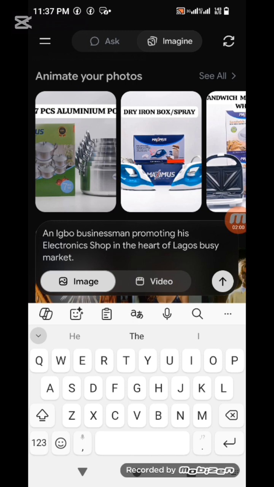An Igbo businessman promoting his electronics shop in the heart of Lagos busy market. Okay, that's it now. When you put this in, the system asks image or video. It is under image because I want to see the image before I go to video. So I click on this arrow up here. Just let's watch.